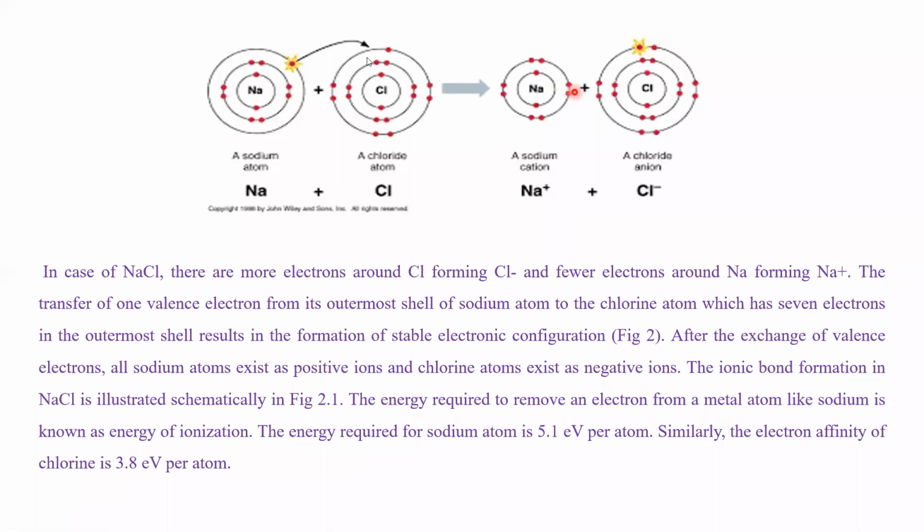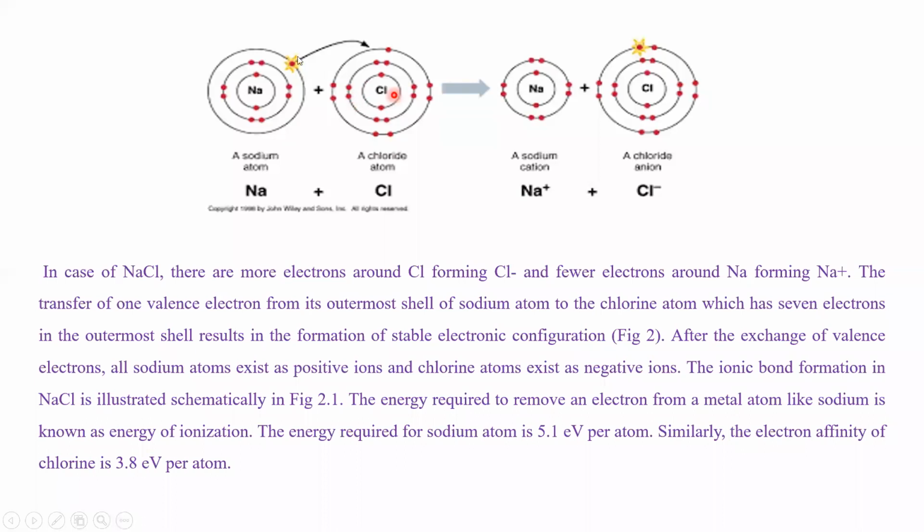Actually, 5 plus 2, so 7 electrons are surrounding a chlorine atom. This is called the core shell. Beyond the core shell, the valence shell has a very large number of electrons around chlorine atoms, and only one electron around sodium atoms.